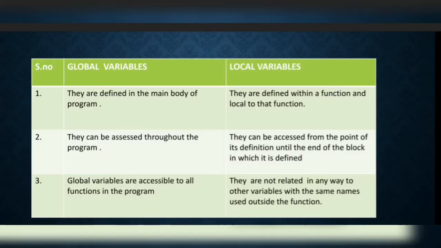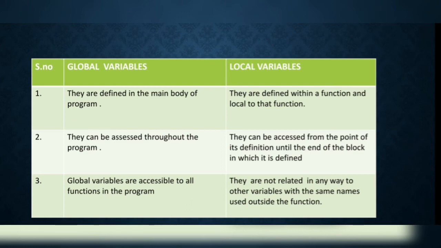Here is the difference between global variables and local variables. First, global variables are defined in the main body of a program. Local variables are defined within the function and local to that function. Next, global variables can be accessed throughout the program.